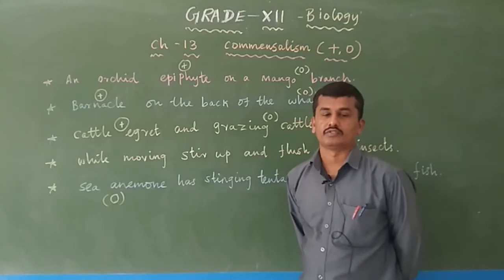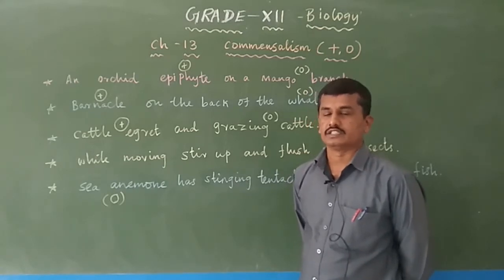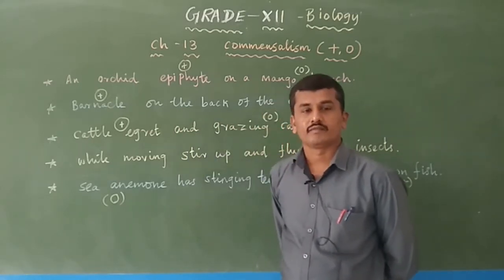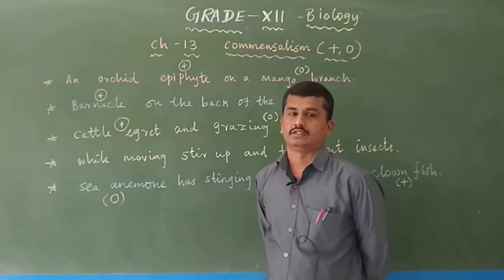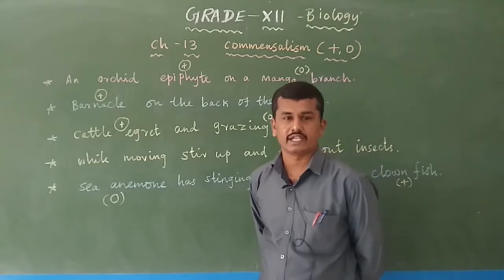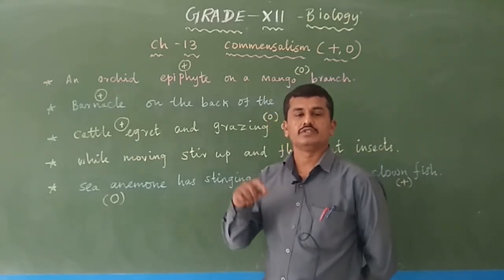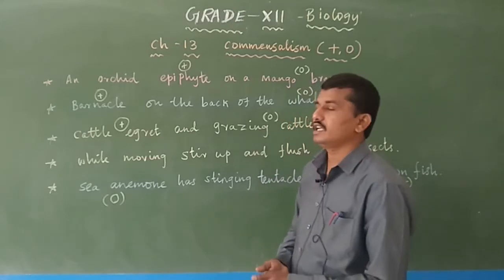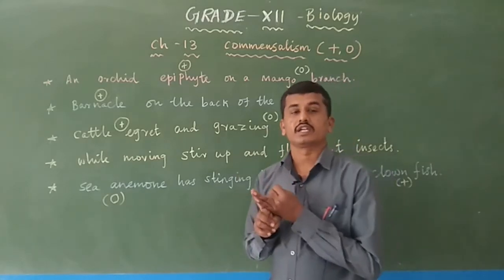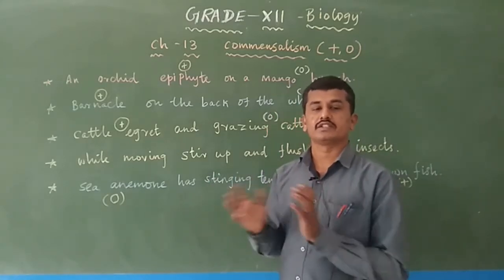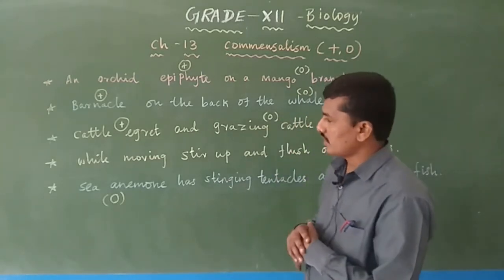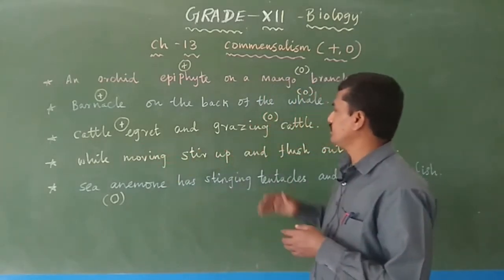In this interaction, the barnacle gets benefit because some waste is released from the whale, and the waste is eaten by the barnacle. But the whale does not get any benefit or any negative interaction. The whale is neutral, and the barnacle gets a positive interaction. So, when one organism gets a positive interaction and the other gets a neutral interaction, the interaction between the two organisms is commensalism.